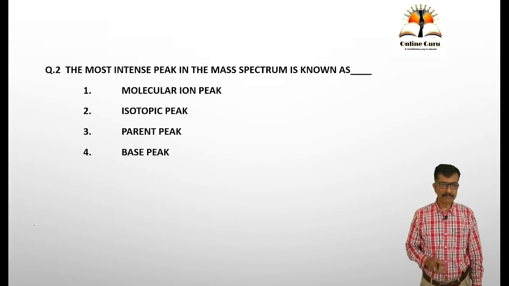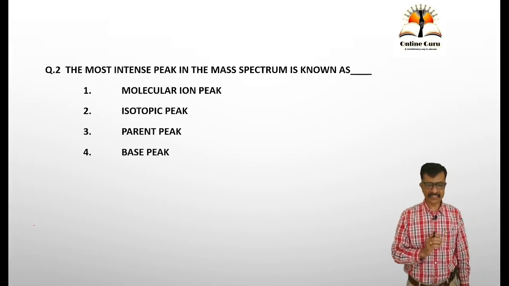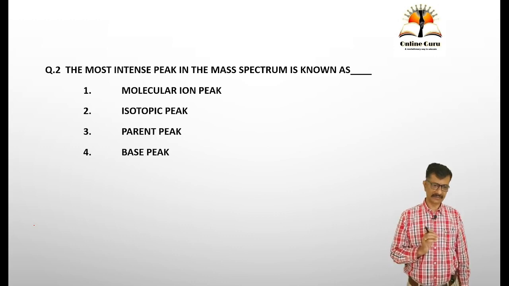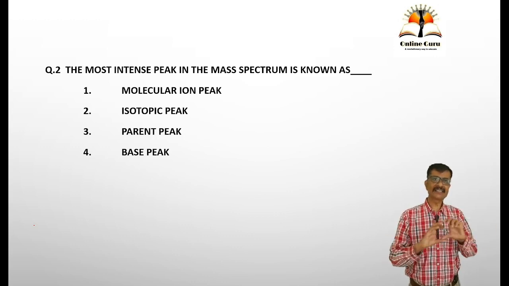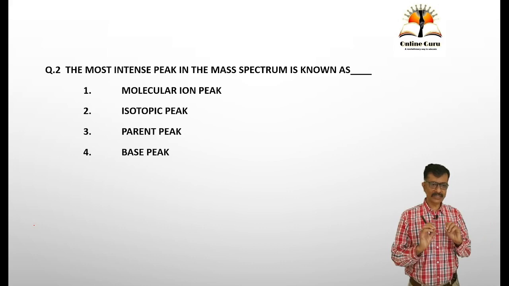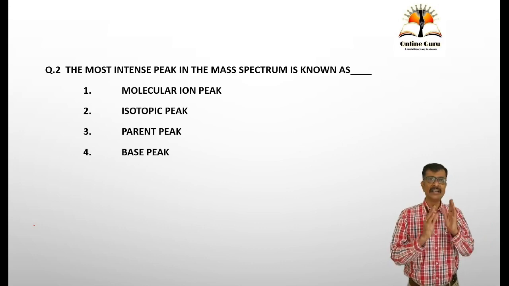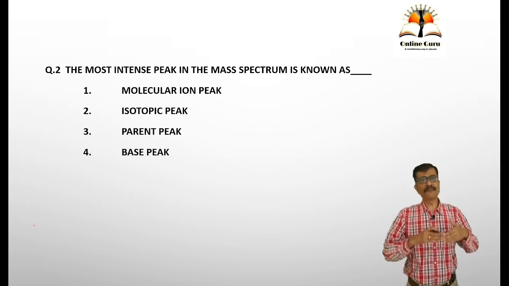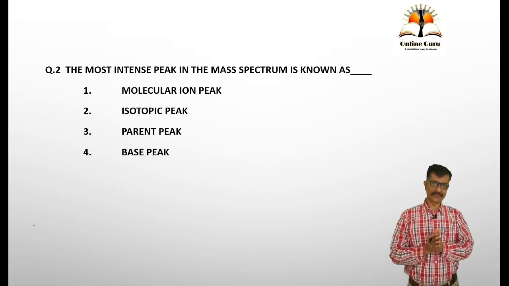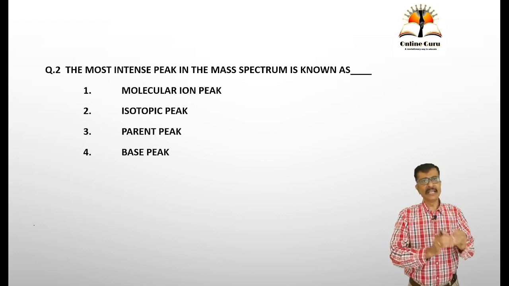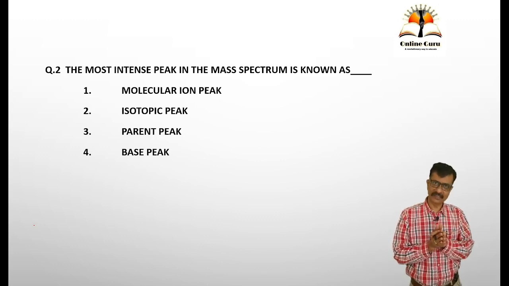Moving to next, the most intense peak in the mass spectrum is known as molecular ion peak, isotope peak, parent peak, or a base peak. This is a clear, straight question available in a book, a line pick. The most intense peak in a mass spectrum is known as a base peak. Normally, a base peak is formed after the first fragmentation of the molecular ion. The molecular ion is the ion where one electron from that molecule is removed, forming a positively charged species.